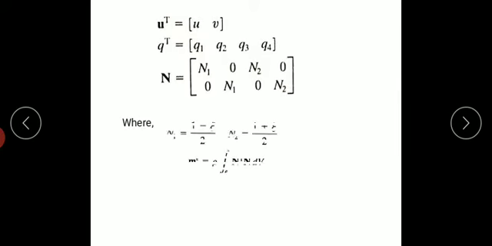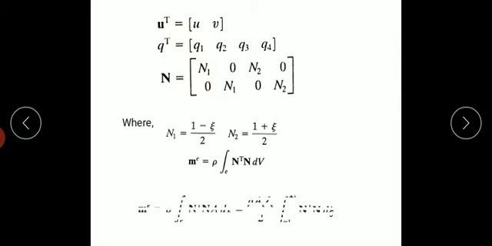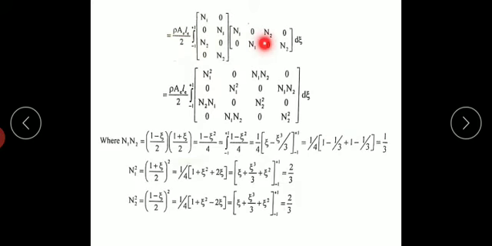Where N1, the shape function will not vary, is 1 minus zeta by 2, and N2 is equal to 1 plus zeta by 2. So the mass matrix remains the same: rho integral of N transpose N dV. When I replace dV with A dx, and dx with L by 2 d zeta, I got this. Okay, so now if I substitute these values in the mass matrix, I get this vertical matrix and horizontal matrix because of the transpose.